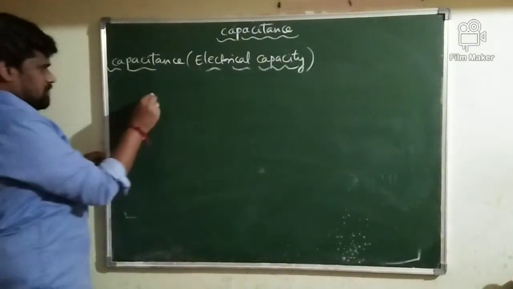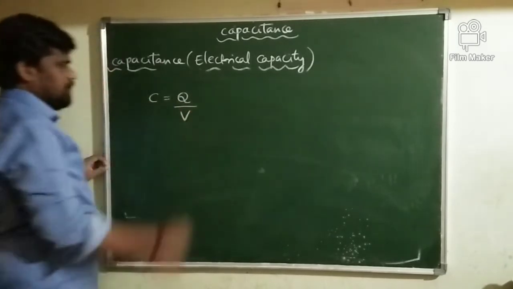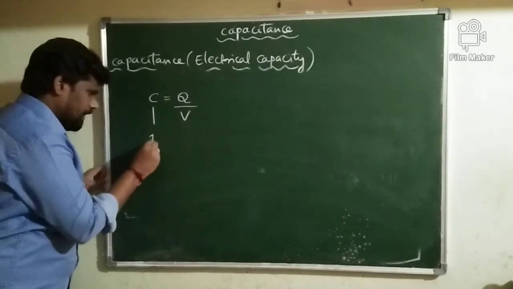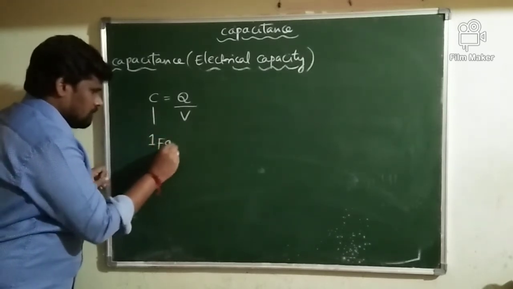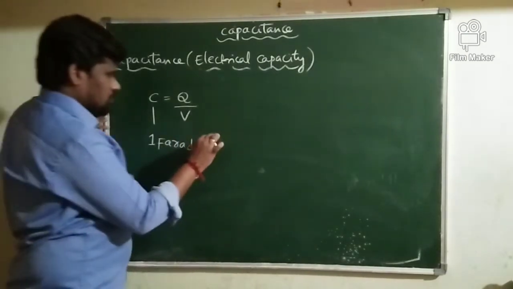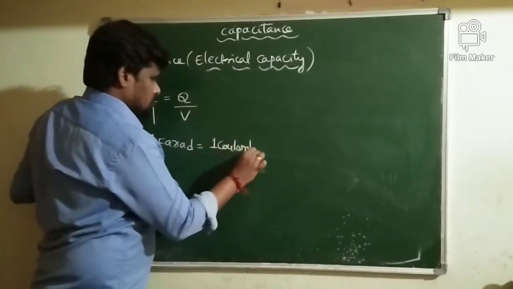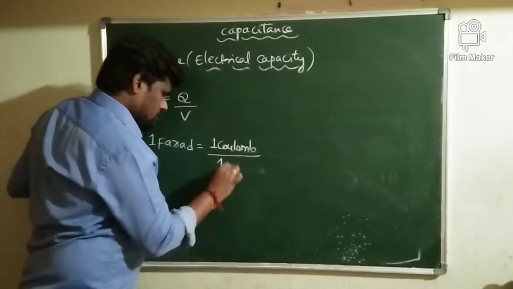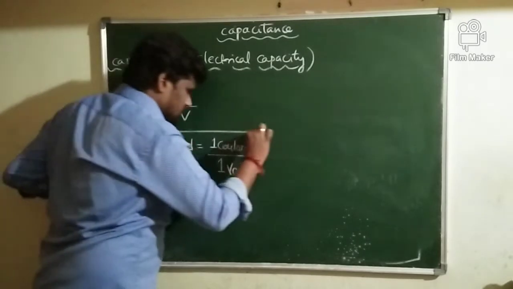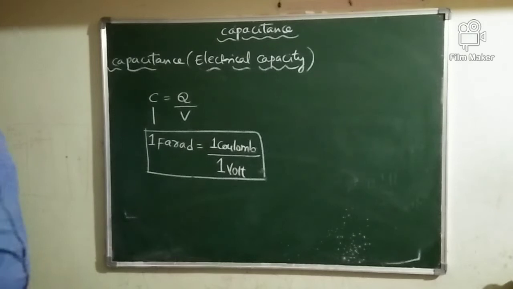So what is the capacitance of a conductor? The capacitance of a conductor is given by Q by V. What is 1 farad capacity? 1 farad is equal to 1 coulomb by 1 volt. So 1 farad capacity is equivalent to 1 coulomb of charge divided by 1 volt.